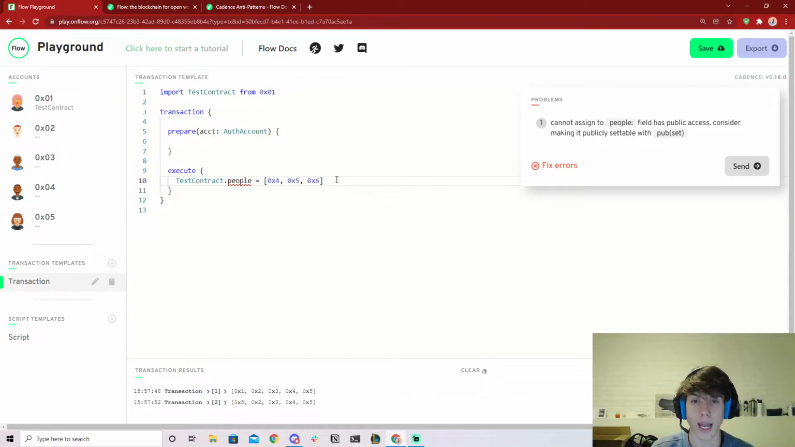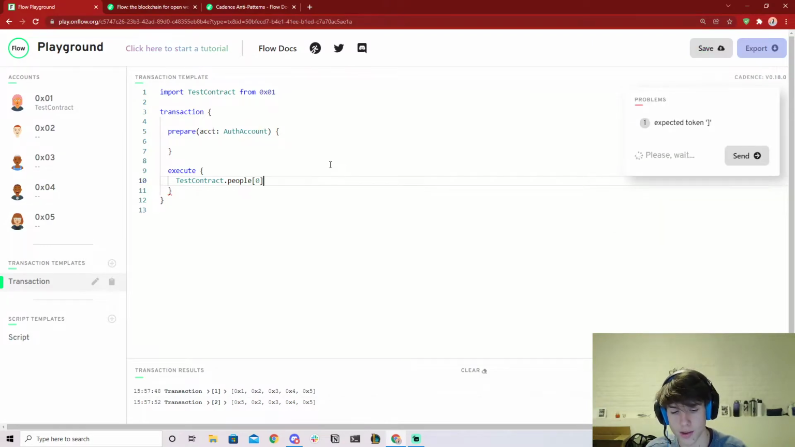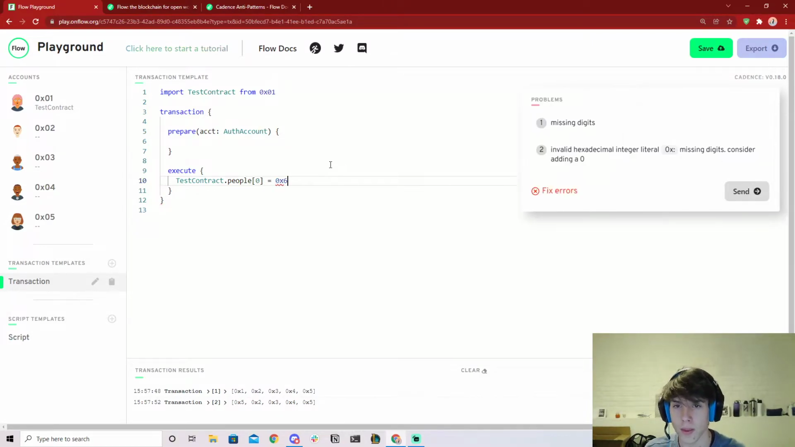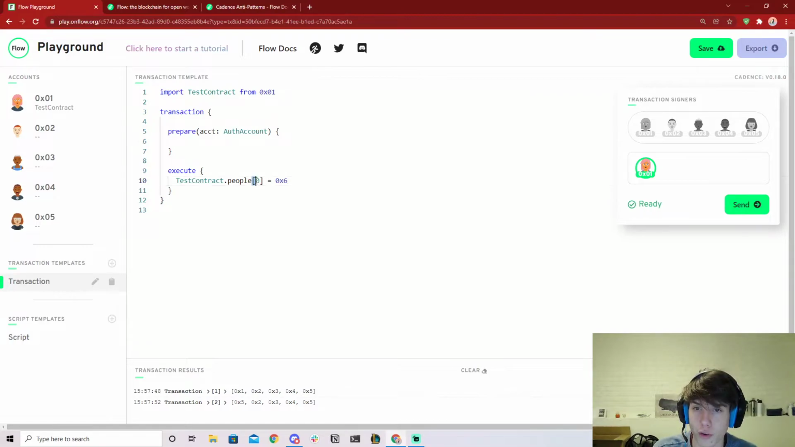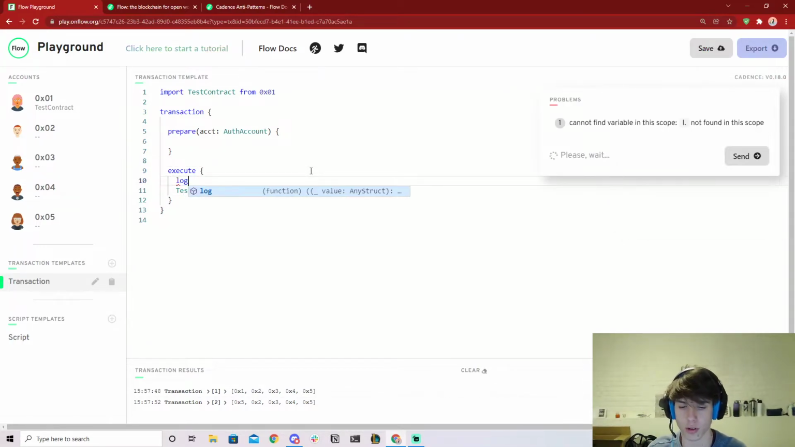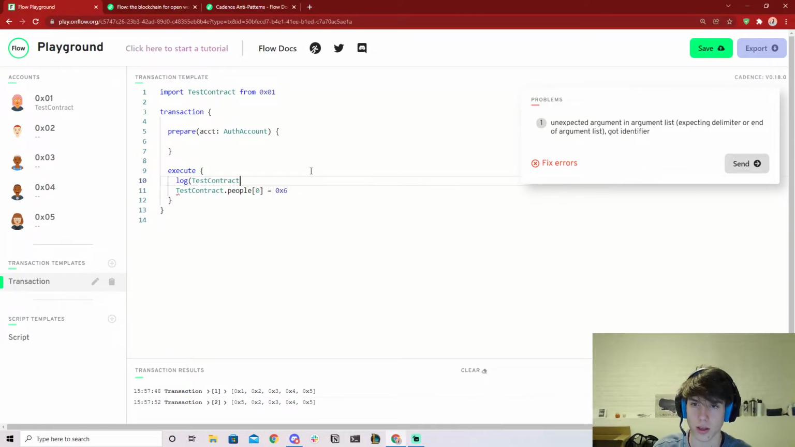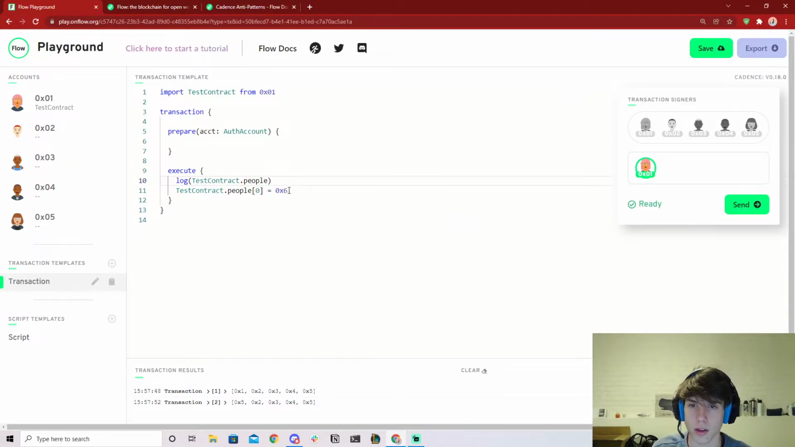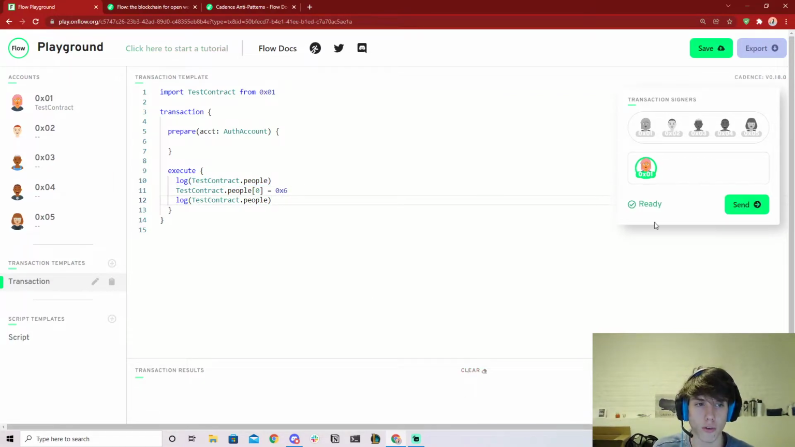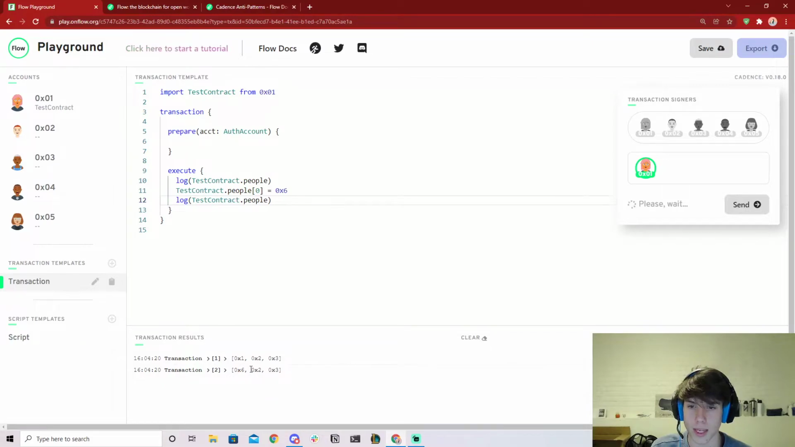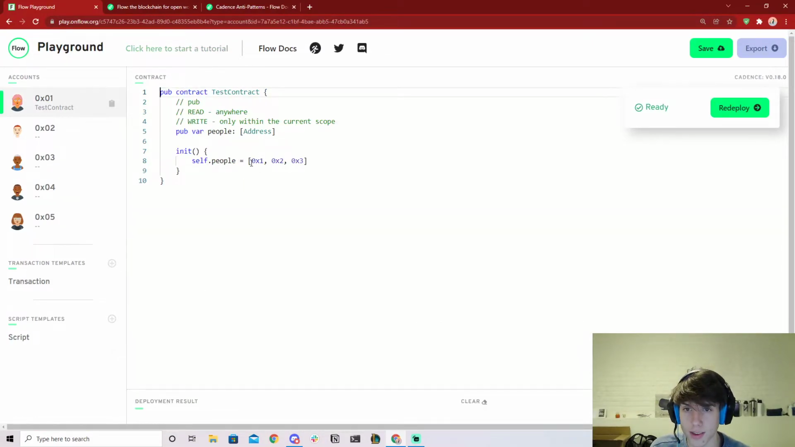But there's an anti-pattern, which is what we're going over, where you can change a certain index. So what I mean by this is, let's say we wanted to change the first element of people. We could. Now let's see this. So let's first log TestContract.people, and then let's copy this again and do it after we make the change, and let's see what happens. So if we run this transaction, look what happens. It actually changes the state. And so inside our contract, this is now completely changed, and that's not good.